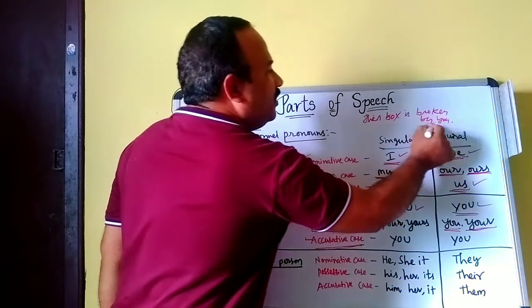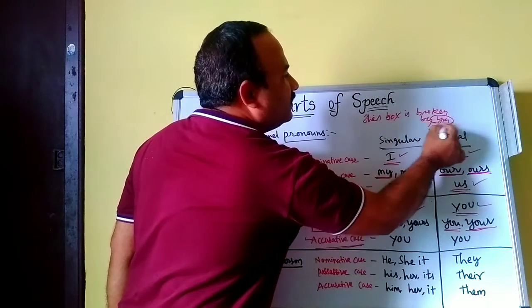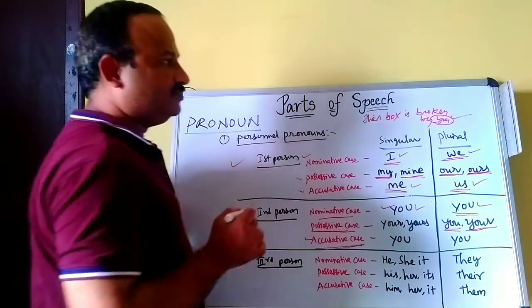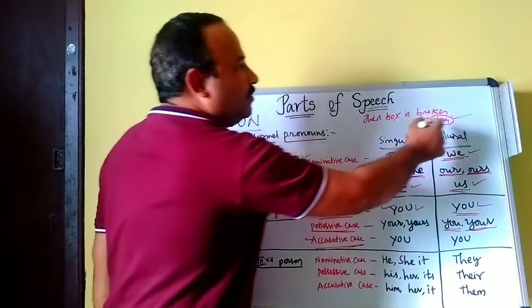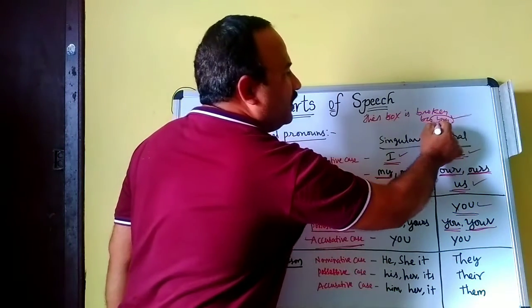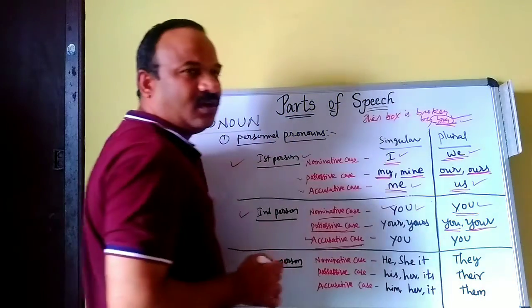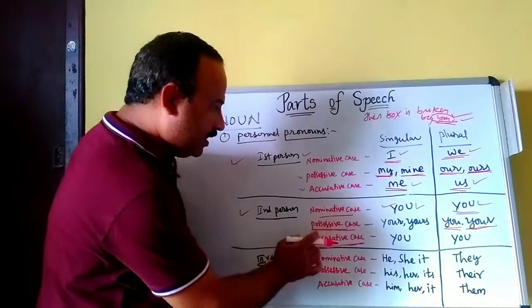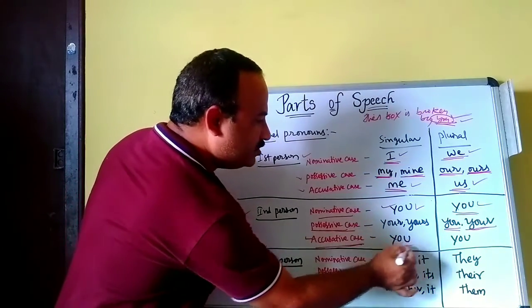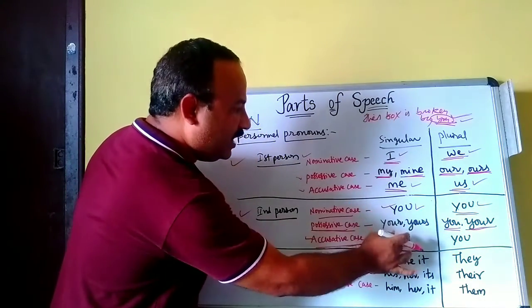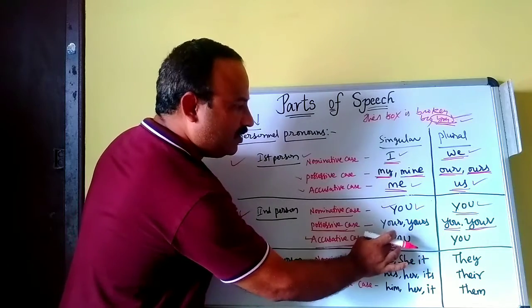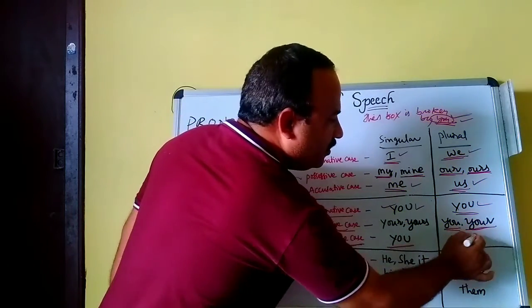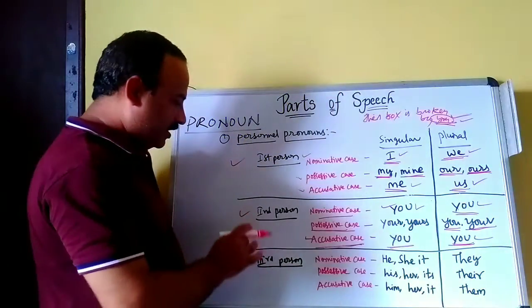So here the object is you. Here you is an object. So accusative case, singular, you. Plural also, you.